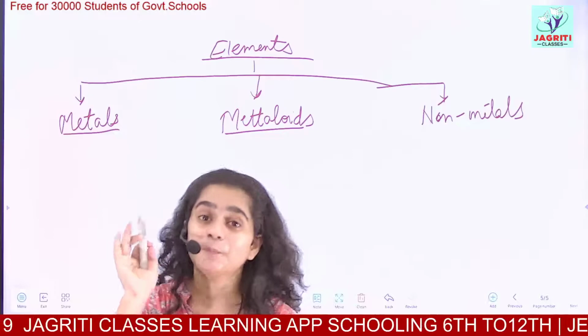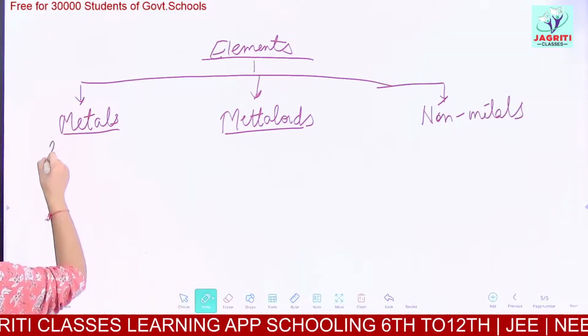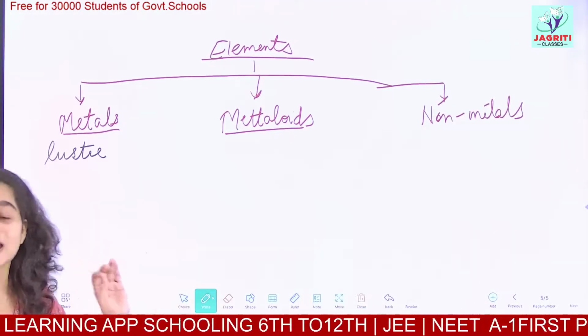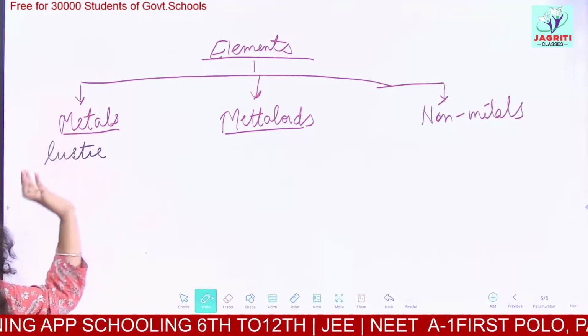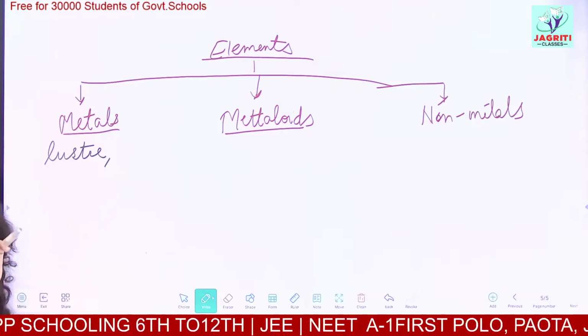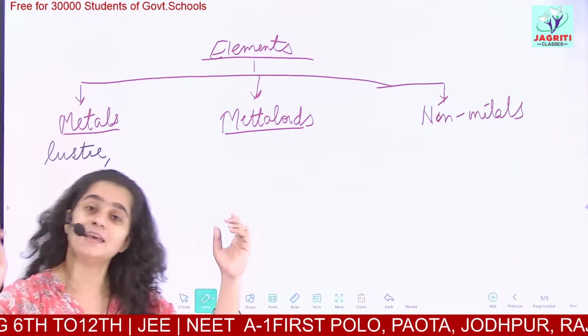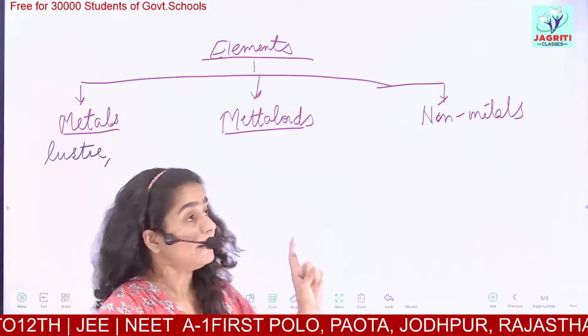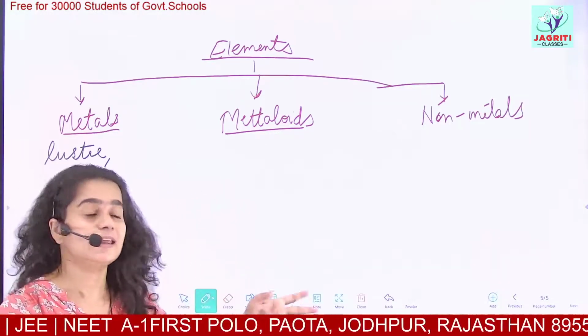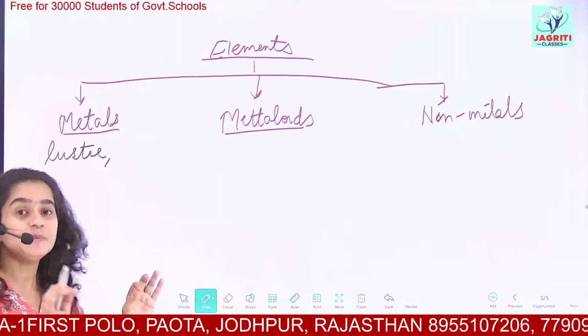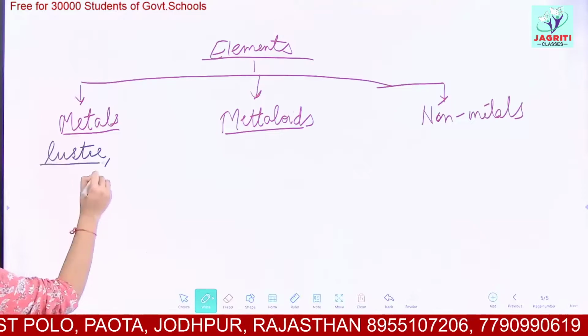And what are the properties? The substances which have luster, that is shine, are generally kept in metals. I am talking about the general properties. ऐसा नहीं है कि जिन भी चीज़ों में शाइन दिखेगी वो सारे metals हैं. No. पर ऐसा भी नहीं है कि जिनमें शाइन नहीं दिखेगी they are non-metals. These are just the general properties कि जिसमें शाइन दिखती है it may be a metal.